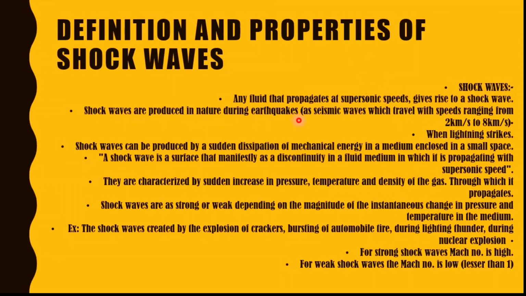Whenever the earthquake disaster happens, shock waves get produced in nature as seismic waves, which travel with speeds ranging from 2 km per second to 8 km per second. The third point is that shock waves can be produced by a sudden dissipation of mechanical energy in a medium enclosed in a small space. So there is a dissipation of mechanical energy in a medium, which produces the shock wave in a very small space.